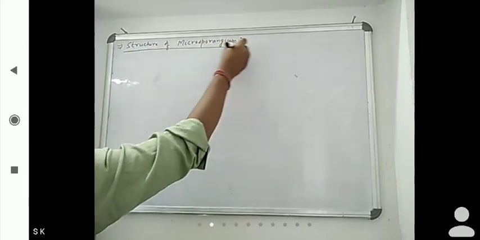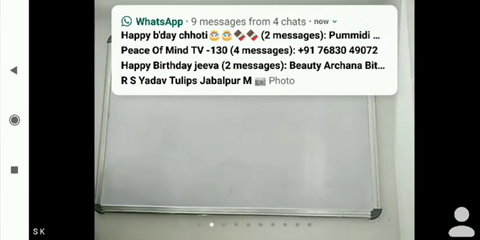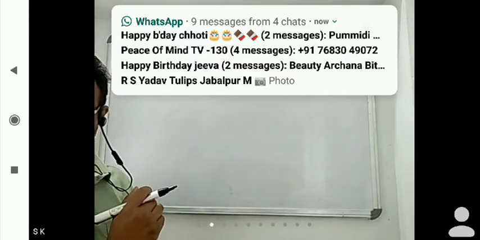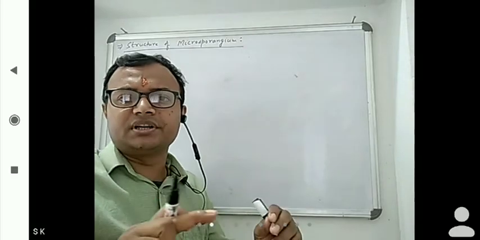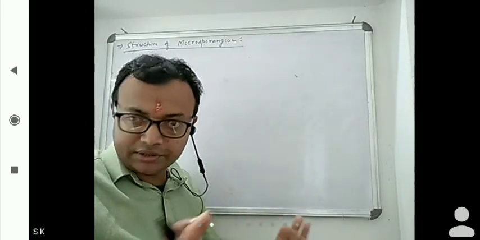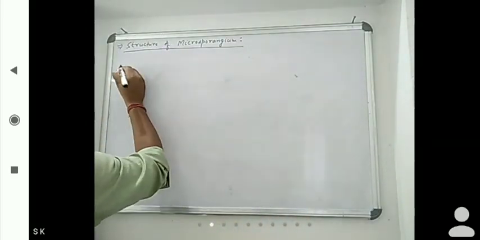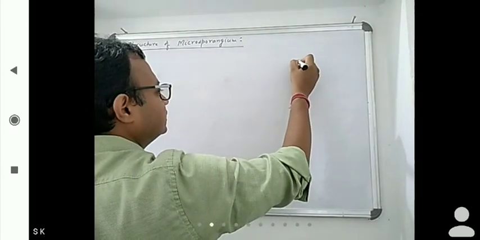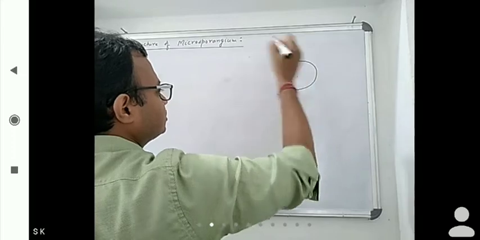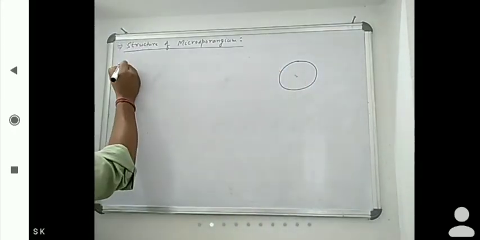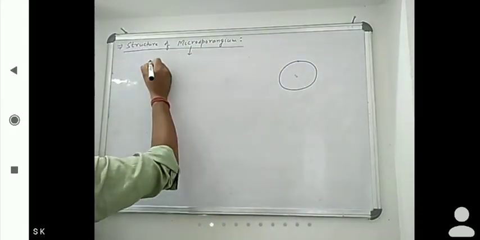So we will see the structure of the microsporangium. A typical microsporangium appears circular in nature. It looks circular in nature.